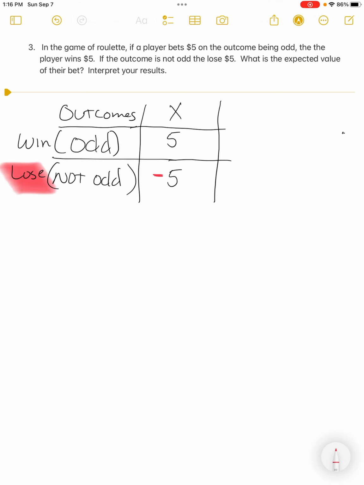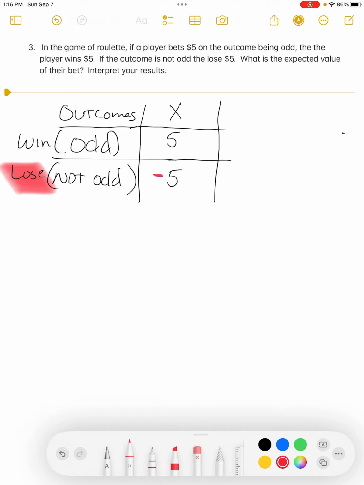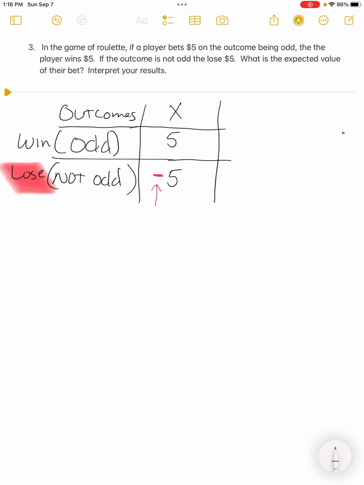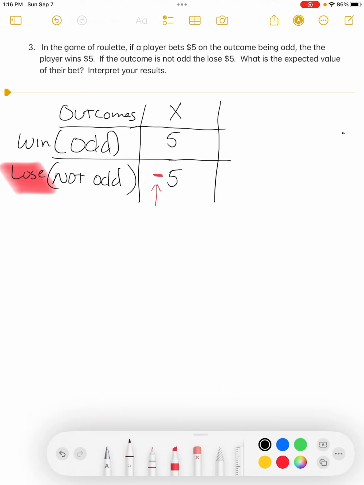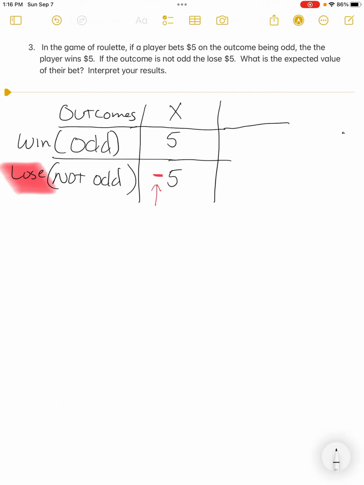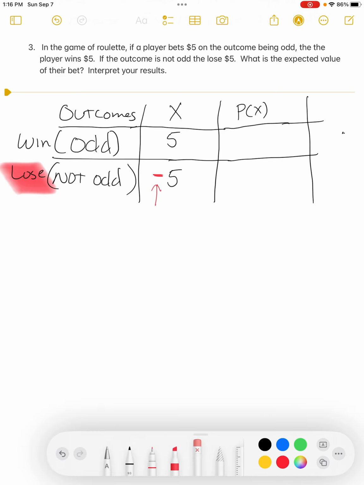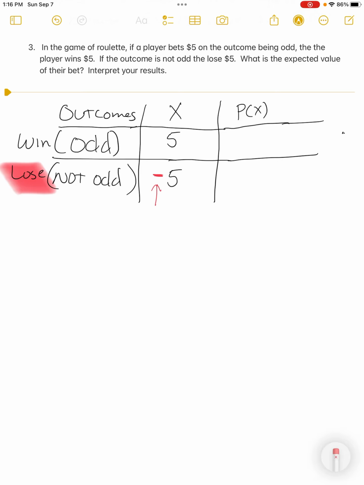I need to let the math know that if it's not odd, I'm out $5. So just to stress it, I have the negative 5 there. So hopefully you see that there, and I'm stressing it enough. You really need to see a problem like this, because whenever they do betting problems, it's going to be like this. Well, now I need the probability that I win or that I lose.